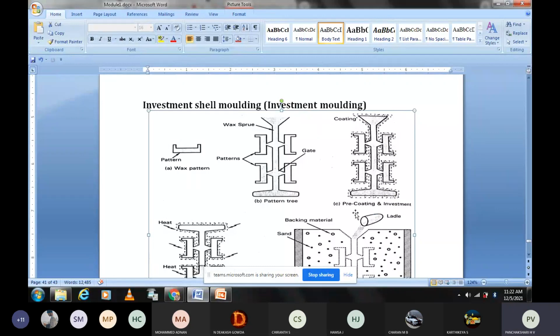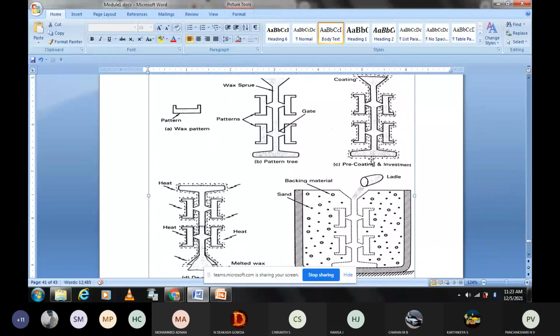What is the third step? Pre-coating and investment. Pre-coating means that this has to be coated. Pre-coating has to be done so that it is properly fixed with sand. See now it is sand, everything is there. So now the coating is done completely with the sand present here. Sand and resin mix everything.